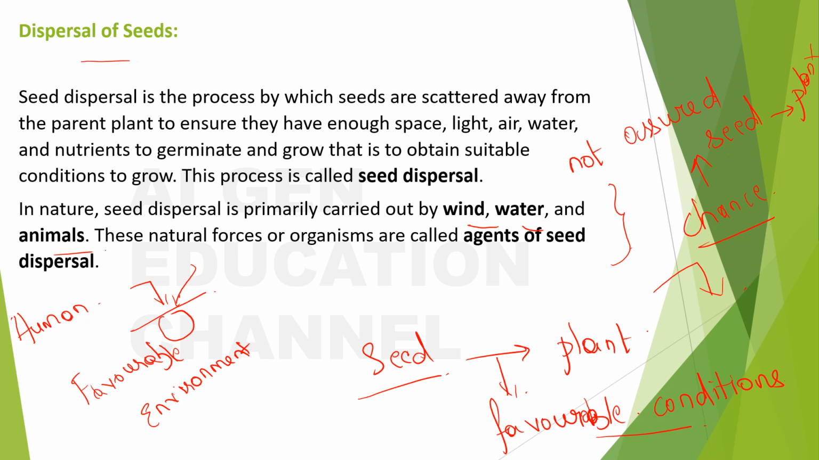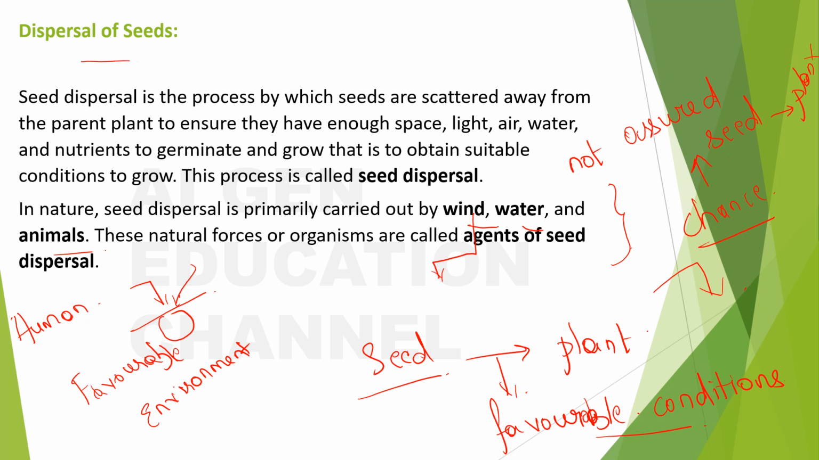I won't say that the work of these agents is a conscious work. It just happens. Because of the characteristics of the seeds and the characteristics of the agents, some sort of dispersal of the seed happens. And because of this, the seed will fall into the soil, and where it falls is a chance. So if the conditions there are favorable, then it will grow into a plant, otherwise no.